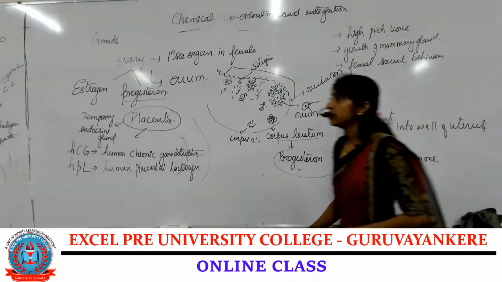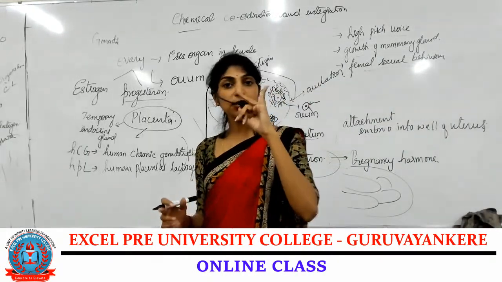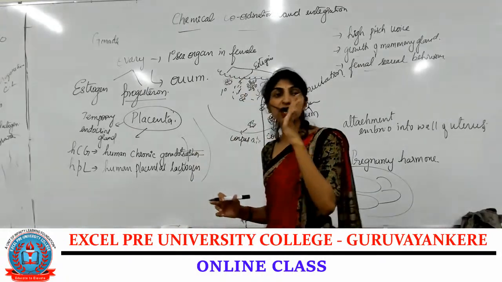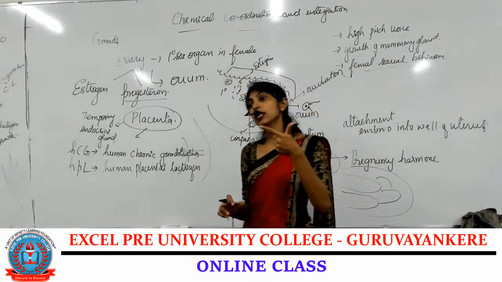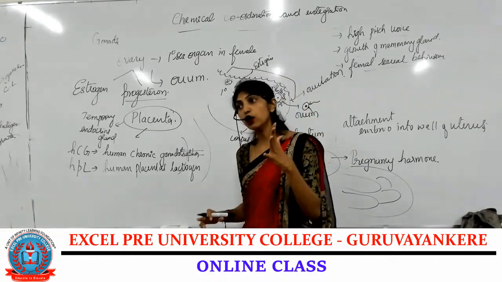Okay. Now, we have completed the hypothalamus, pituitary, pineal, thyroid, parathyroid, thymus, and then adrenal gland, pancreas, testis, and ovary.